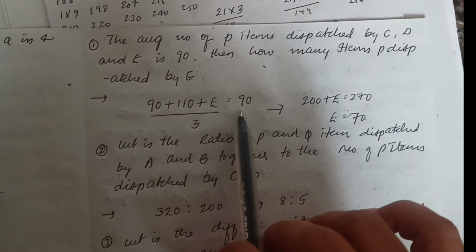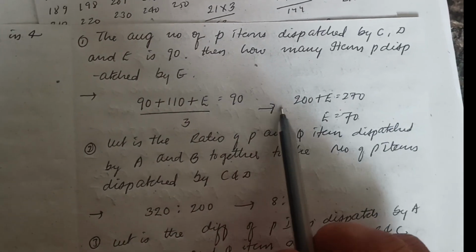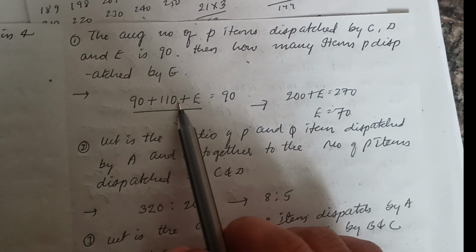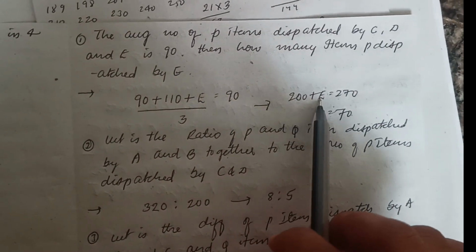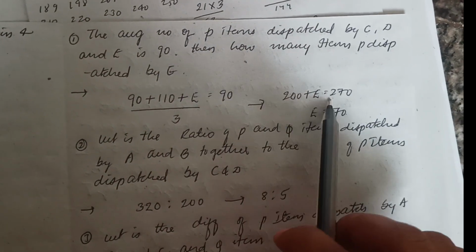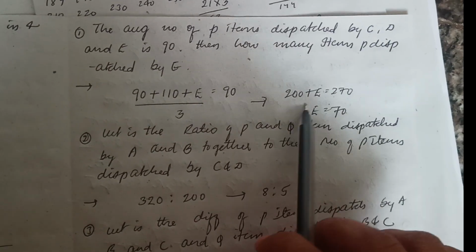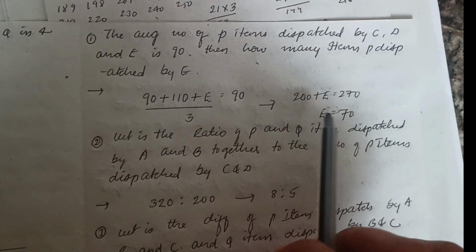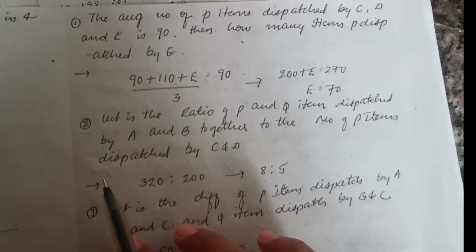So that is equal to 90. While solving this, we get 90 plus 110 will be 200, plus E will be equal to 90 times 3, which is 270. Therefore, E will be equal to 70, which is the items dispatched by E.